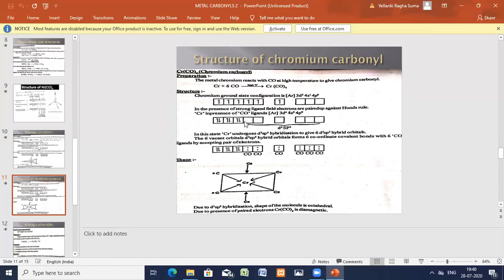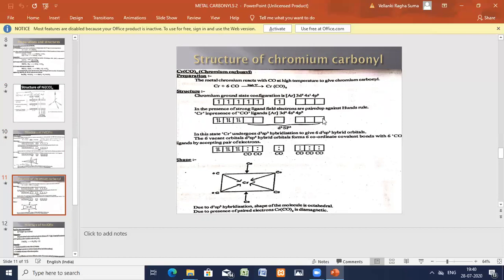So now how many empty orbitals are there? 1, 2, 3, 4, 5, 6. How many empty orbitals? 6 empty atomic orbitals are there. These will undergo hybridization and 6 d2sp3 hybrid orbitals are formed. 6 atomic orbitals, 2 d orbitals, 1 s and 3 p's will undergo hybridization in the chromium central metal atom and 6 hybrid orbitals are formed.